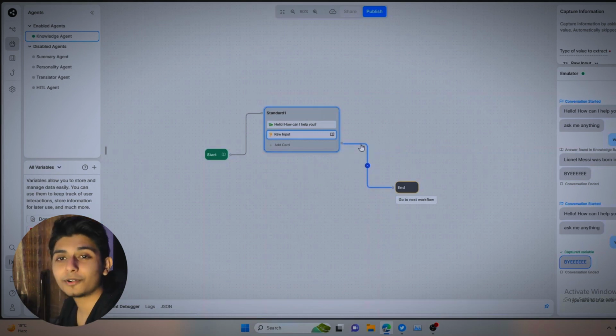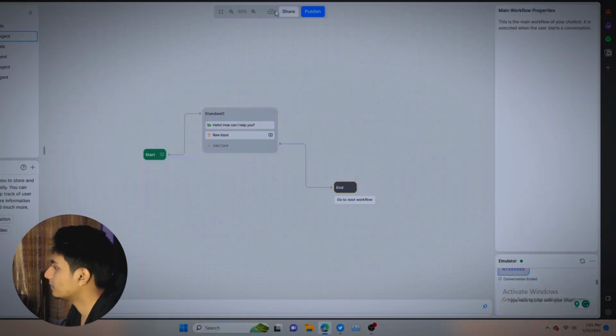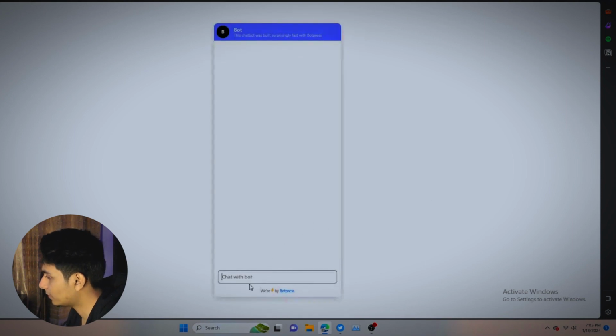Now let's talk about how to publish this. This is how you'll publish. You just click on the publish button and it will publish the bot. It just published the bot, and if I want to share this bot, it will just go and, so this is the bot. Again, this is the same bot.